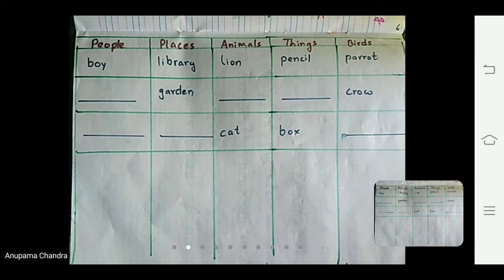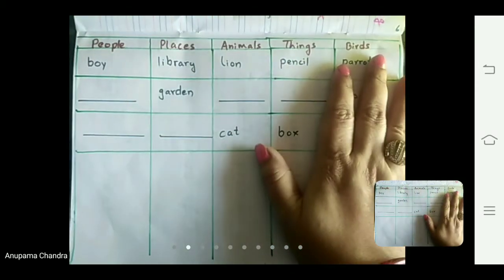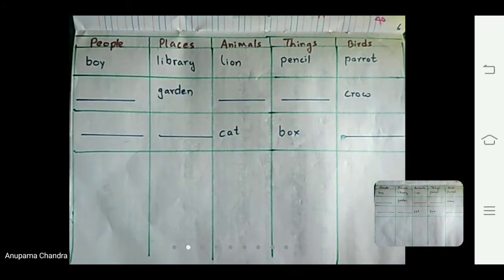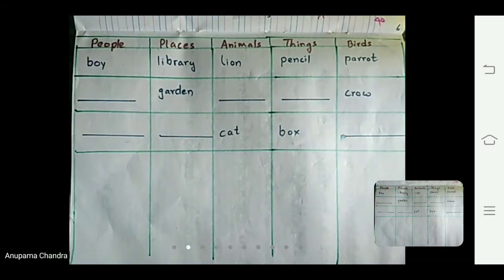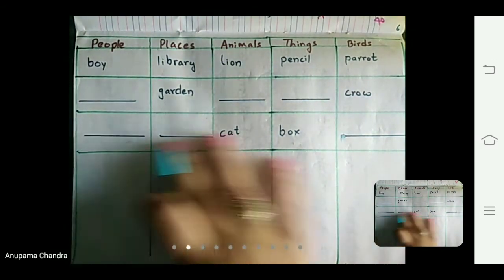So, children, this is page number 6 of your textbook. I have made the same table in my notebook to show you. If you have the textbook, you have to see your textbook and write in your textbook itself. I am going to write in my notebook. So, the first table you can see in your textbook is this one.